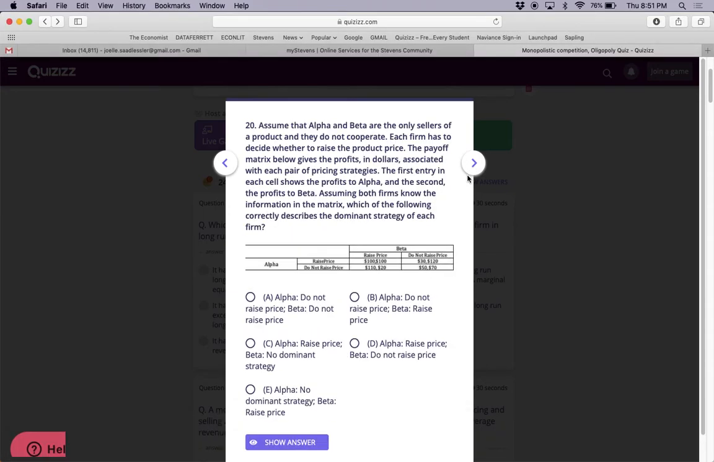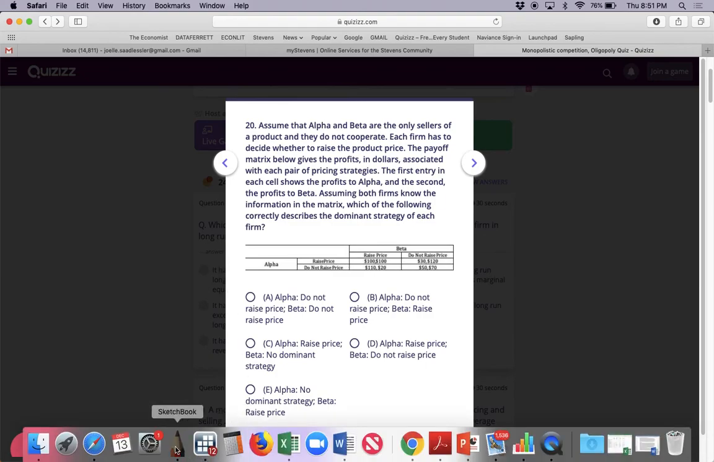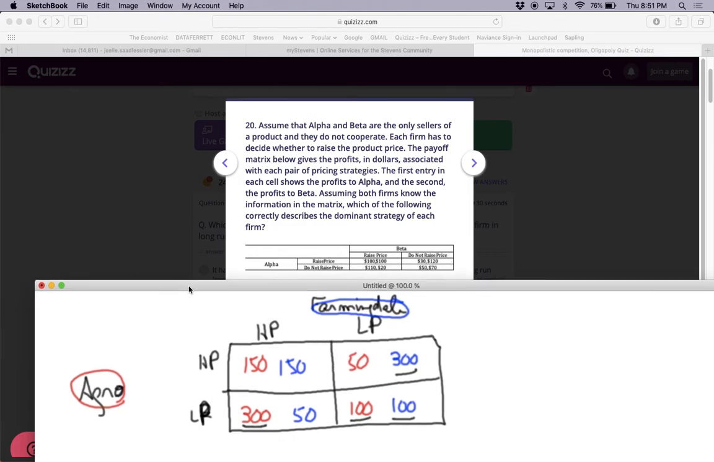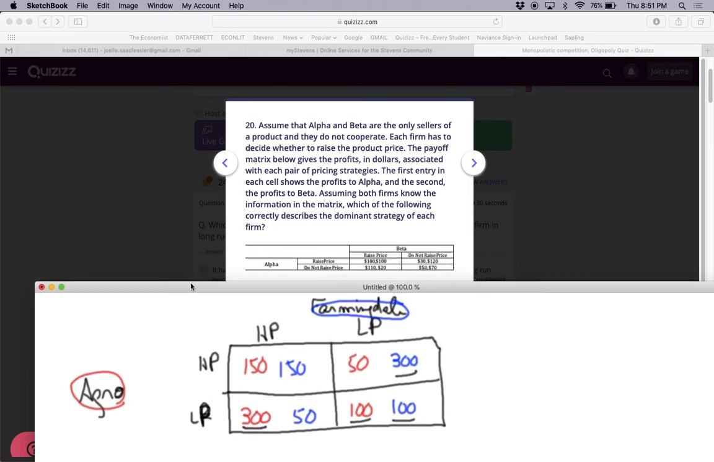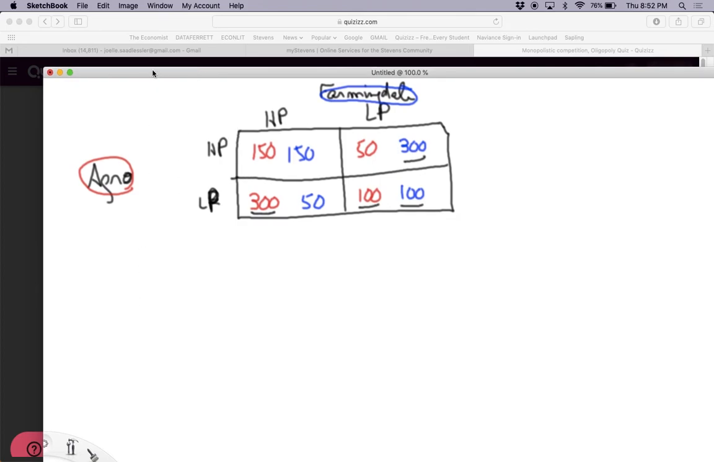Okay. Assume that alpha and beta are the only sellers of a product and they do not cooperate. Okay. Assuming both firms know the information in the matrix, which of the following correctly describes the dominant strategy of each firm? So let's just change the numbers here. Hold on a sec.